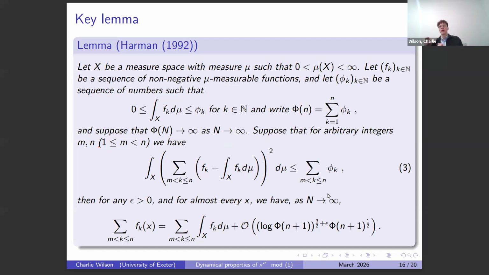So it's a tool to go between metric statements, statements about measure theory, where we reduce the noise by using measures and averaging things out. And provided this thing averages out really well, then we can swap that statement for an almost every statement here. So it's a really useful tool used in dynamics, and we can apply that here.